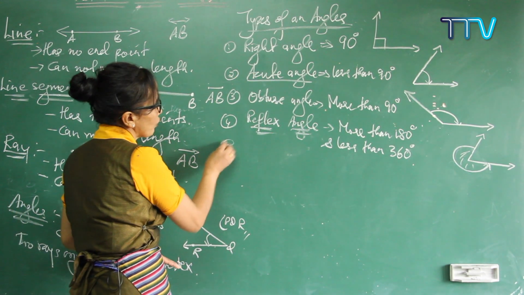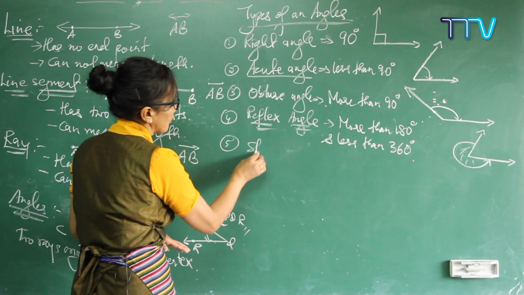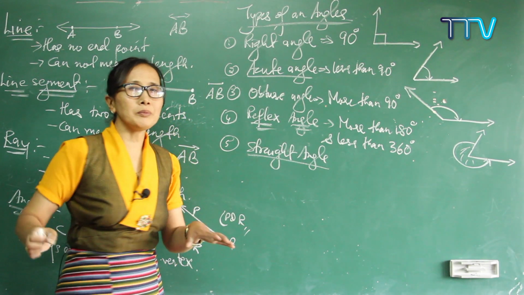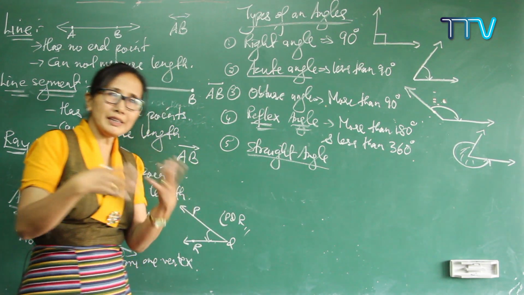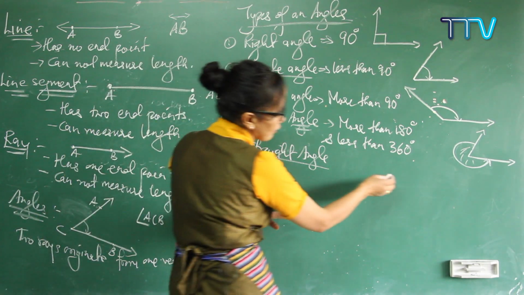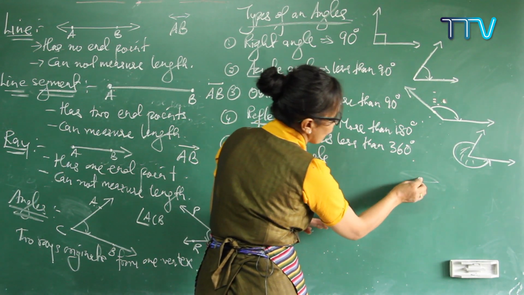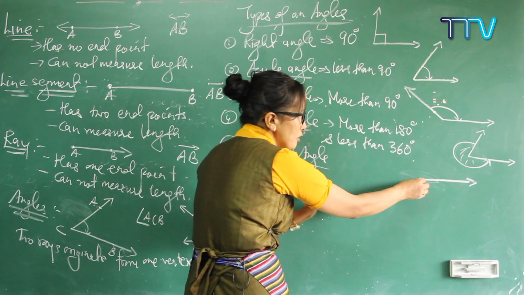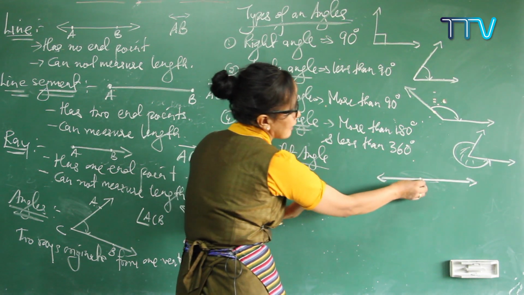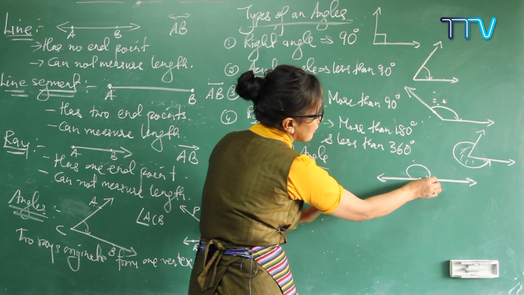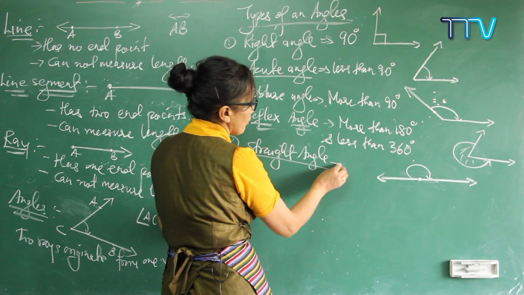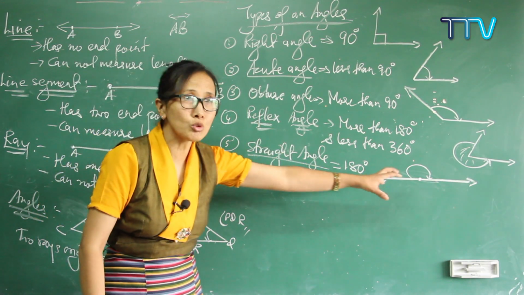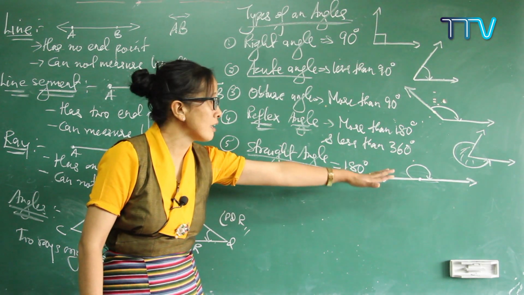Understood? And now the fifth one here, you will be getting straight angles. What is meant by straight angle? A straight angle means an angle whose measure is exactly 180 degrees, a straight line. Your first ray goes this way, this is the vertex, and the second ray goes opposite to this side. Then the angle forming is called a straight angle, forming exactly 180 degrees.